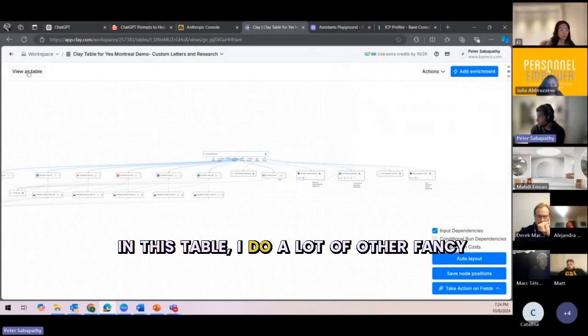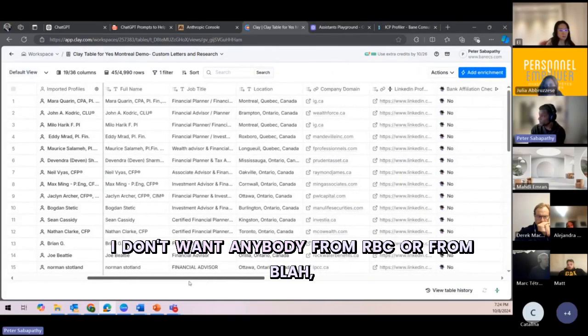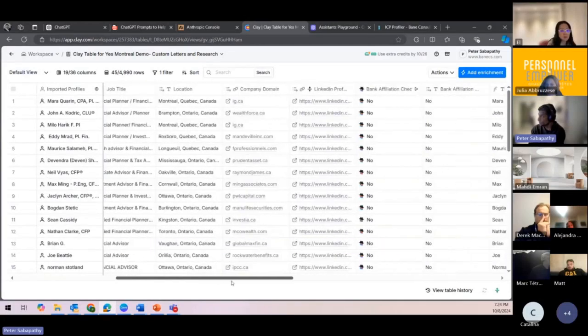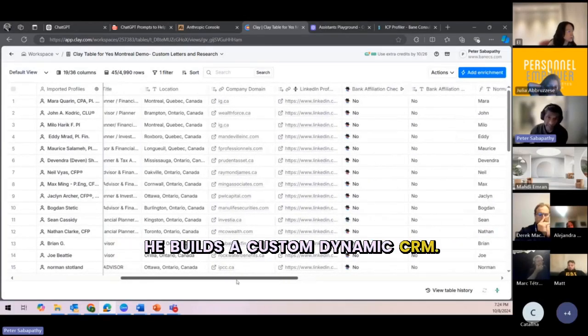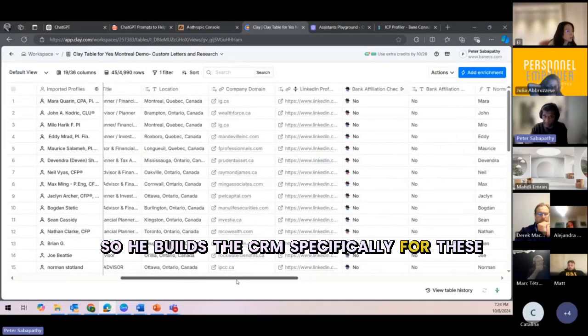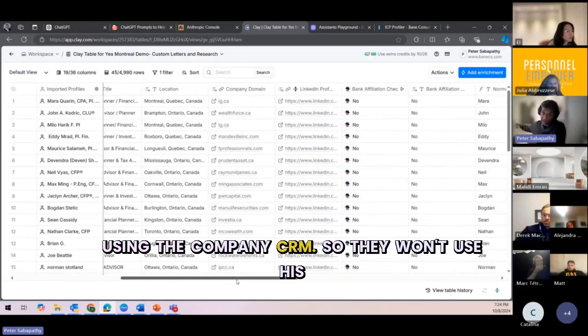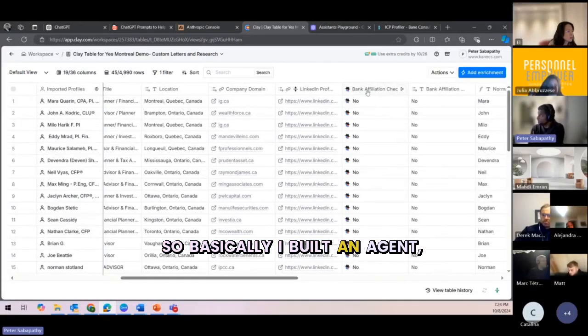Now in this table, I do a lot of other fancy stuff. One of the first things he told me is, listen, I don't want anybody from RBC or blah, blah, blah, because these guys are whatever. He builds a custom dynamic CRM. So he builds a CRM specifically for these people. If they're part of a larger org, typically they're using the company CRM, so they won't use his solution. That's his justification, right?